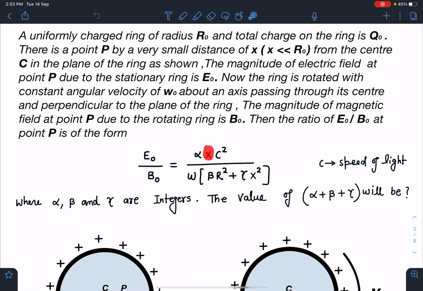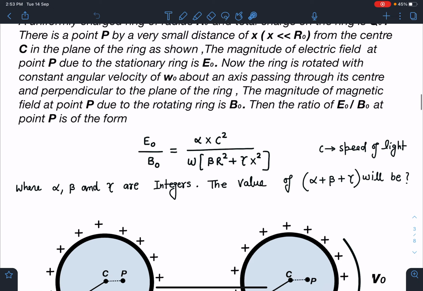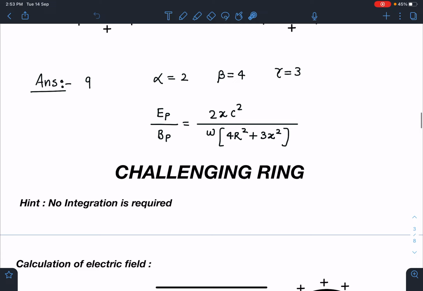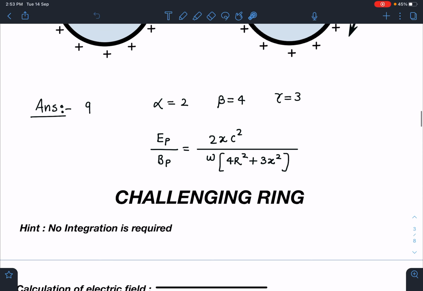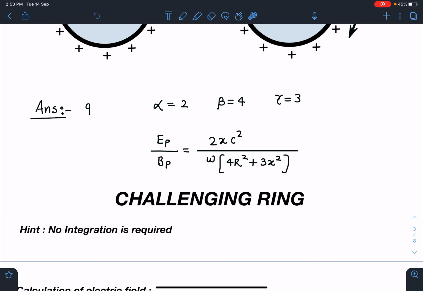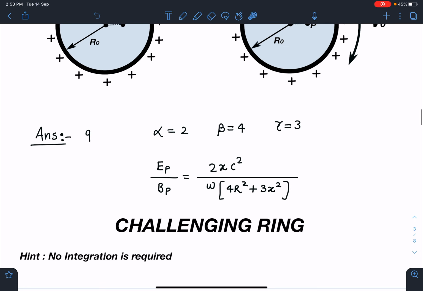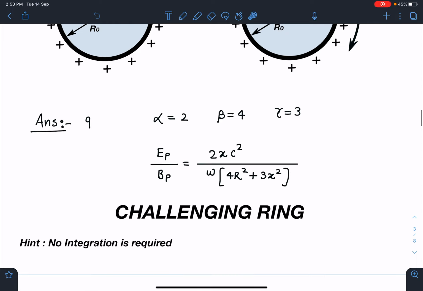This went as a cross. Actually, it is alpha x c square by omega times beta r square plus gamma x square. So let's discuss this problem. And yes, there is no integration required in this problem. We are going to use the logic of Gauss's theorem and Ampere's law.